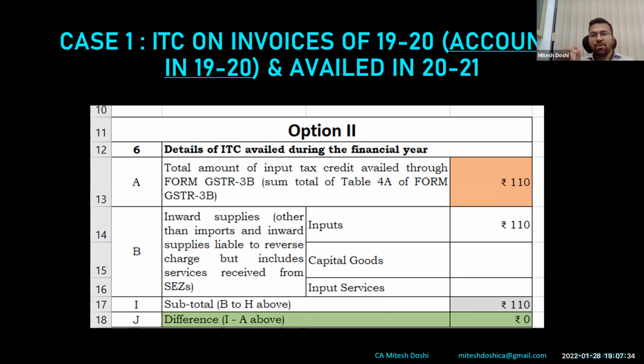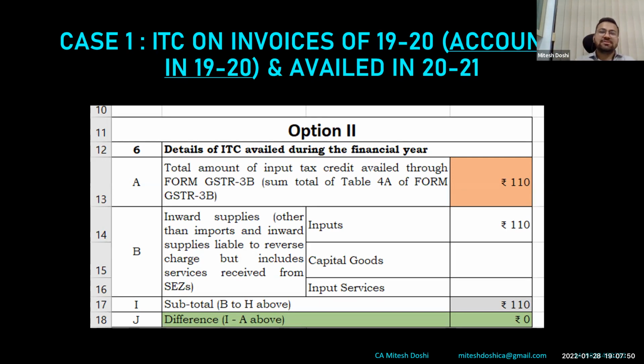But in this scenario, there will be a mismatch because I have disclosed it in 2B. So I agree, this is one of the major reasons that people have got confused. Either they want to keep a difference in table 6J, or they want to keep a difference in table 8A.